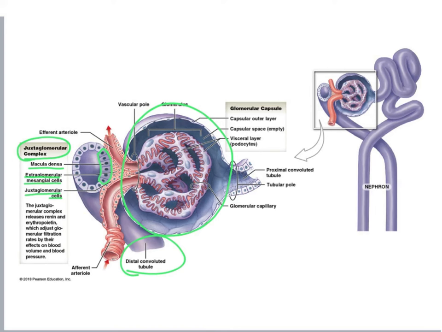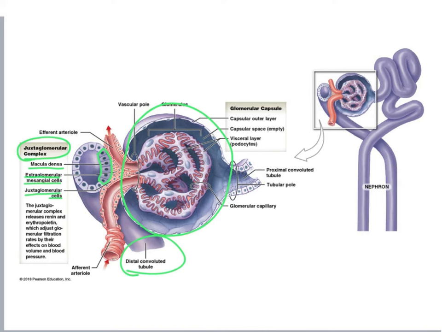And these macula densa cells have chemoreceptors that sense the fluid inside of the distal convoluted tubule, and they measure the concentration of sodium and chloride present in the tubular fluid. And that's very important, because by measuring sodium and chloride present in our tubular fluid, these cells can understand what our nephron did, since we are looking at the end of the nephron.